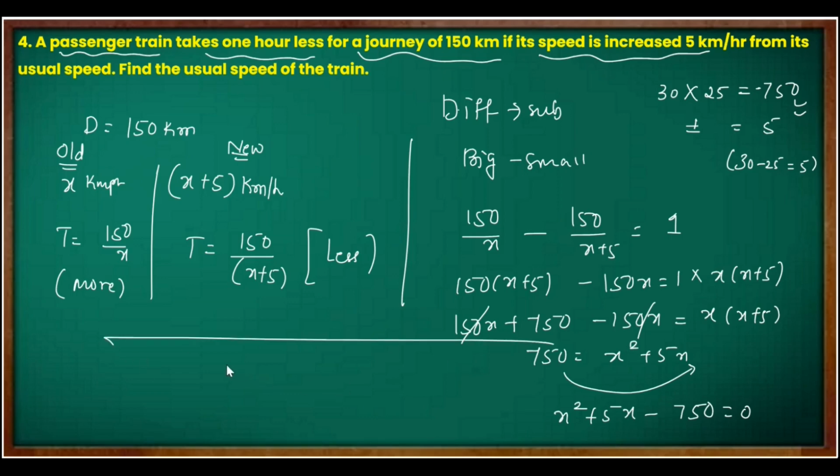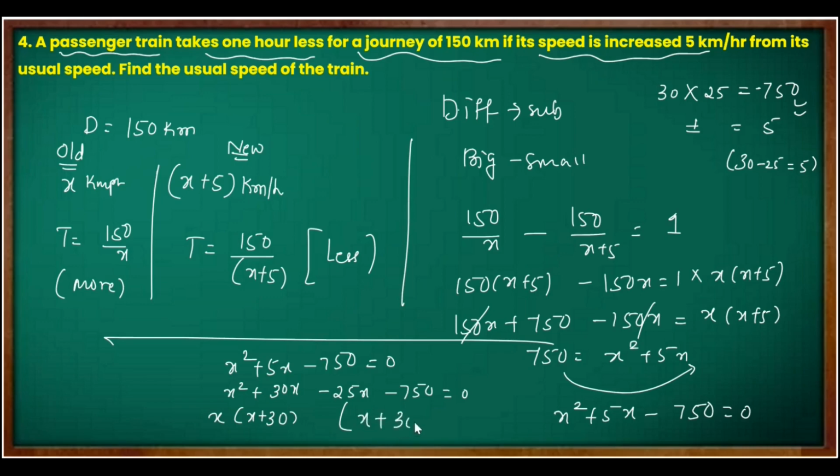So the factors: x square plus 5x minus 750 equal to 0 was the equation. x square plus 30x minus 25x minus 750 equal to 0. x common, x plus 30, one bracket. Repeat it here, x plus 30.